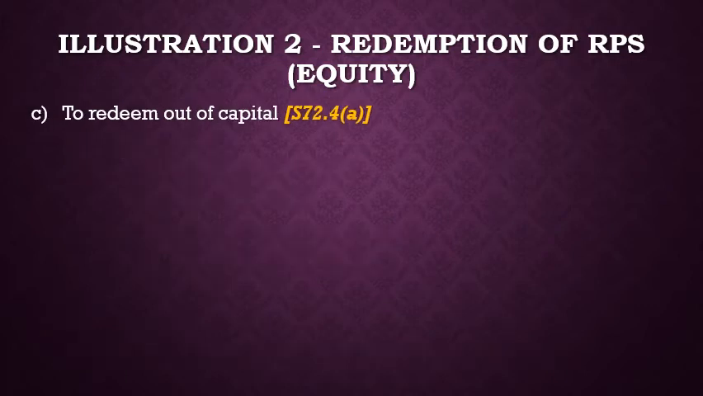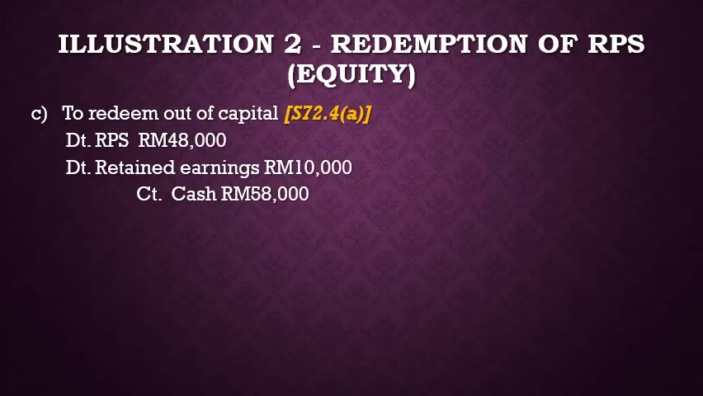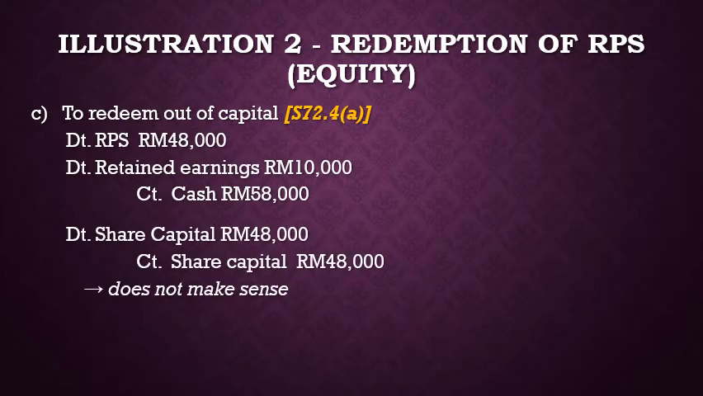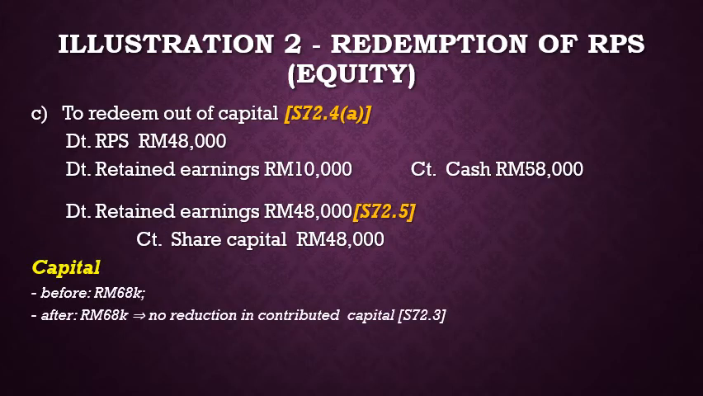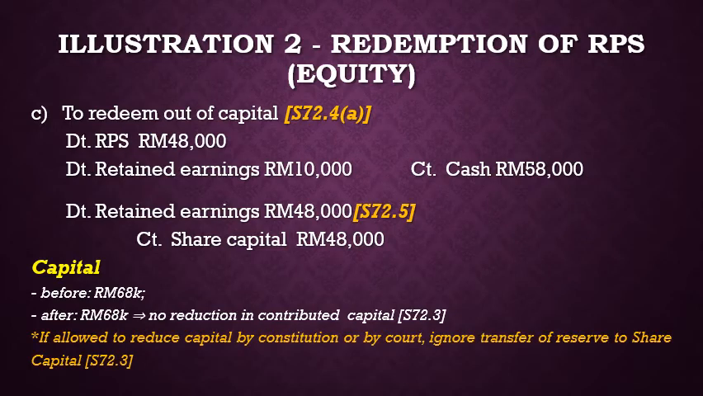If we redeem out of capital, we do the same for redemption and replace the share with capital, which in this case does not make sense. So a more practical way of doing it is by transferring the amounts needed from retained earnings. Therefore, the capital before and after remain the same. And if the reduction of capital is allowed, we can just ignore this step.